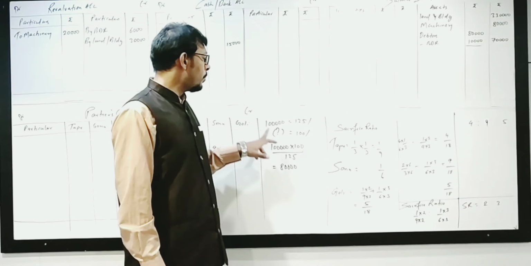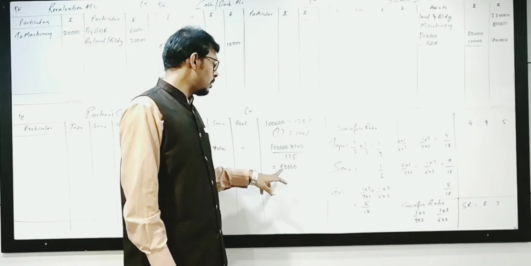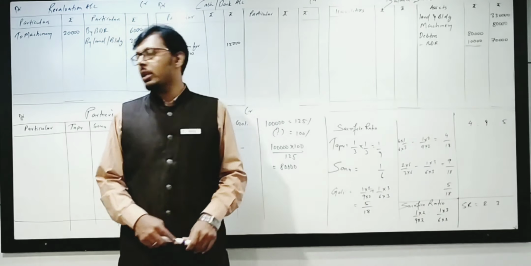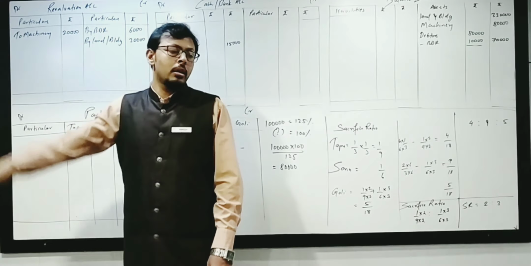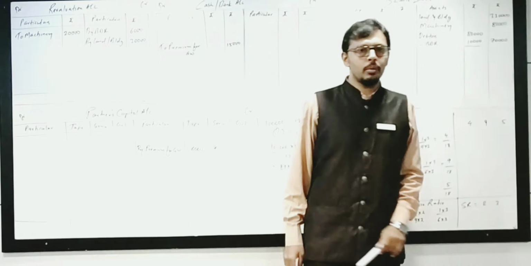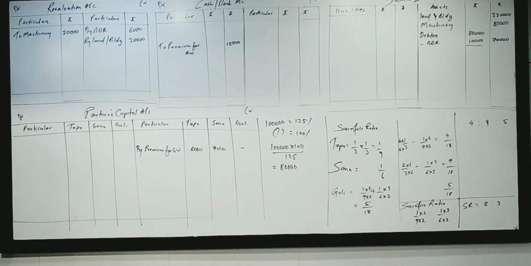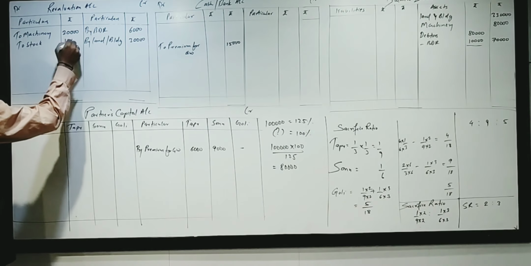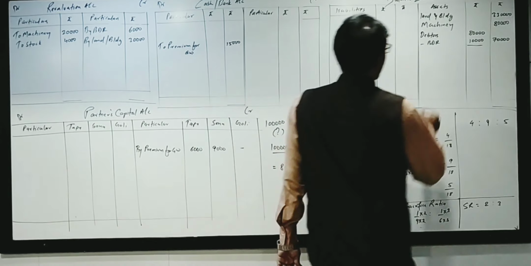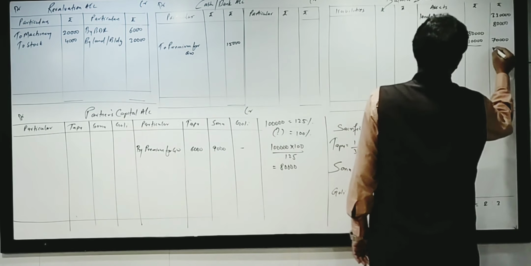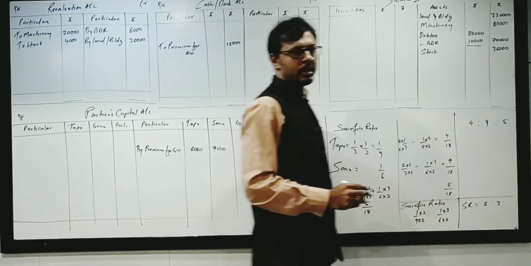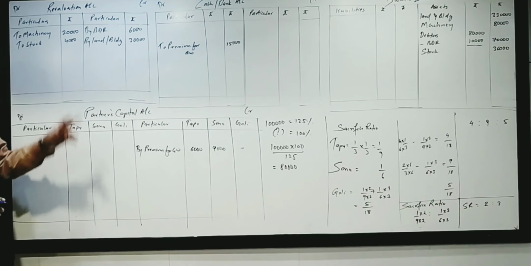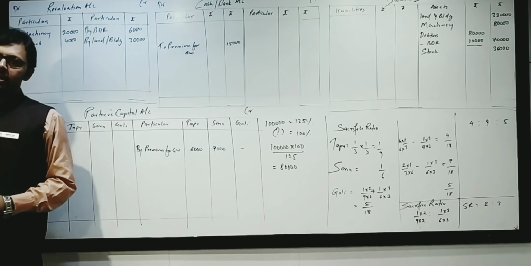So beforehand it was 1 lakh. Now its value is 80,000. So we have incurred a loss of 20,000. Loss will come on revaluation on the debit side, and now the value of the machine is 80,000. Next adjustment. Value of stock is to be reduced by 10%. Stock is given 40,000. It is reduced by 10%, meaning a loss of 4,000. Now the value of stock is rupees 36,000. Incurring a loss of 4,000, revaluation on debit side. Now the value is 36,000.